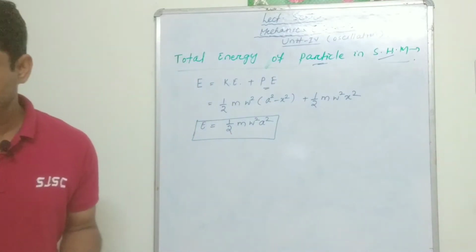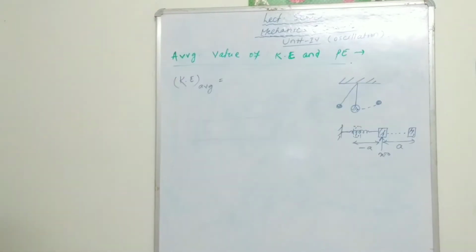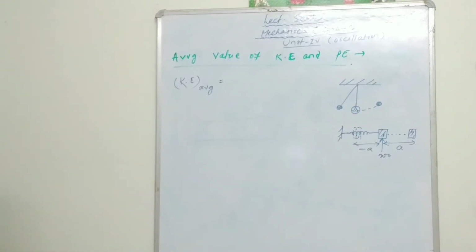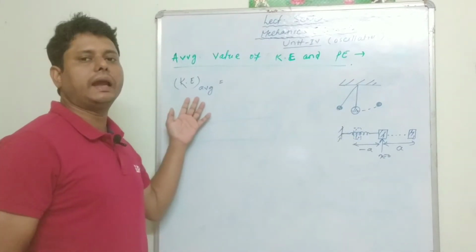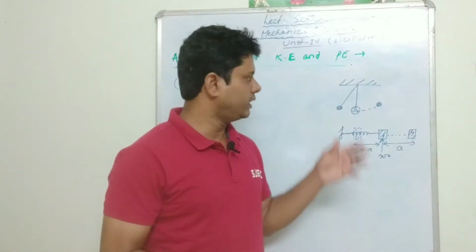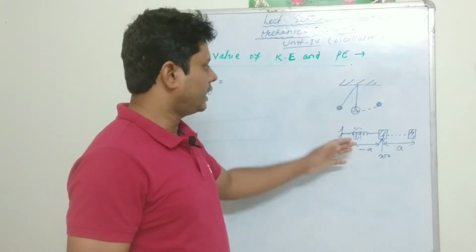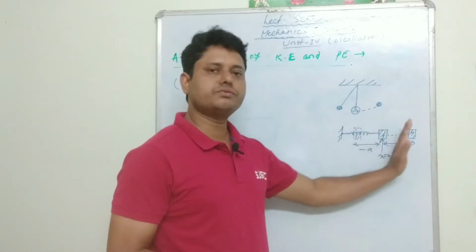So this is our total energy of a particle which is in simple harmonic motion. Then we go to the discussion of the average value of kinetic energy and potential energy. First we discuss average kinetic energy. Here I have drawn two examples: one is a simple pendulum and another is the vibration of a mass attached to a spring.